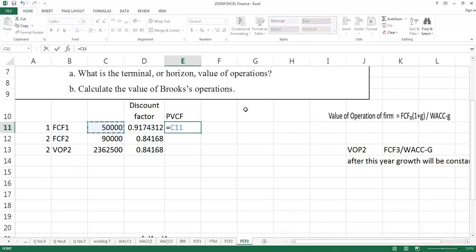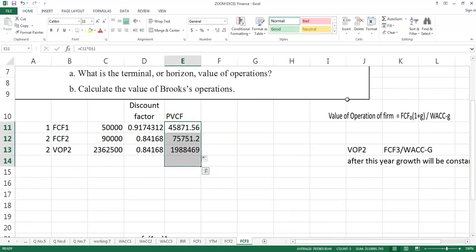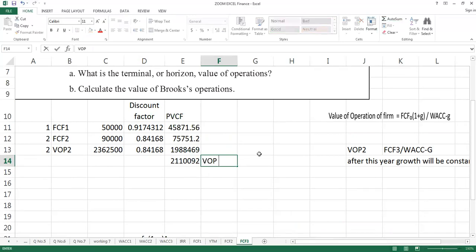You already know that if you are interested to calculate present value, you will multiply these two. So these values will come, and after getting the present values, if you take the sum of these two, this is, student, the value of operation at now, or you call it the current value of operation.